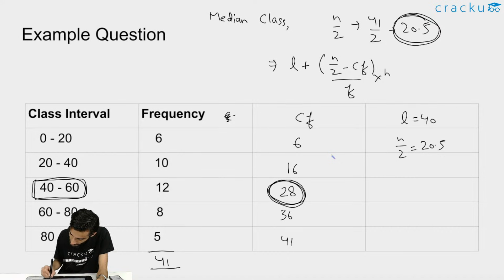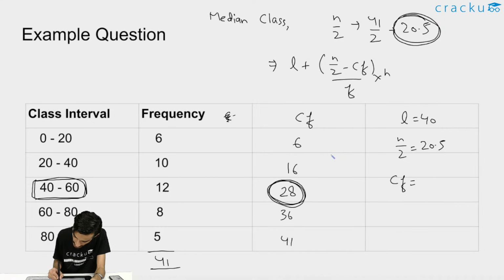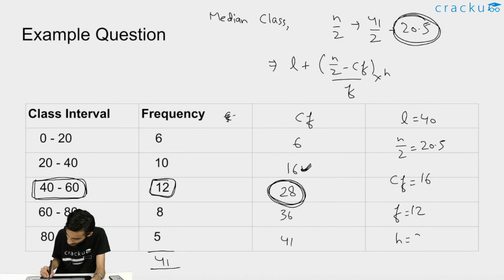Now we need to find the value of CF, that is cumulative frequency. CF is the frequency just above the median class. So the median class is from 40 to 60, so the value we will take here is 16, right? So this is our cumulative frequency, and f is the frequency of the median class, that is 12. And h is the class size, that is 20 minus 0, that is 20. So these are all the values. Now we just need to put it in the formula.